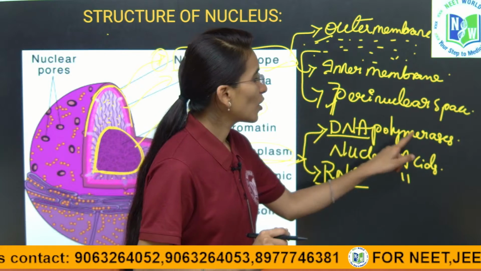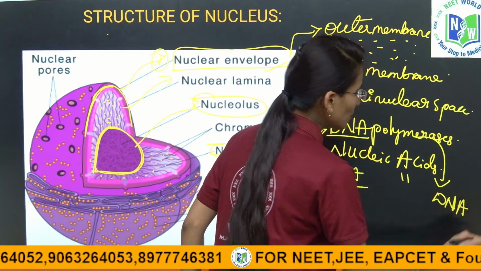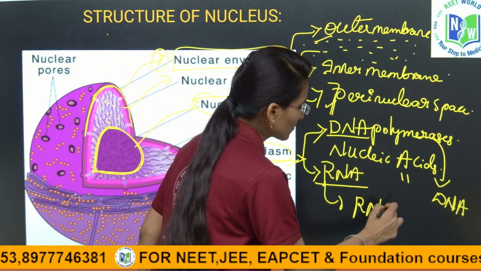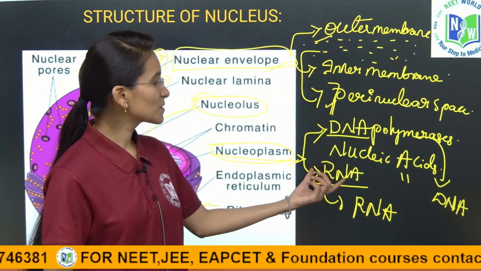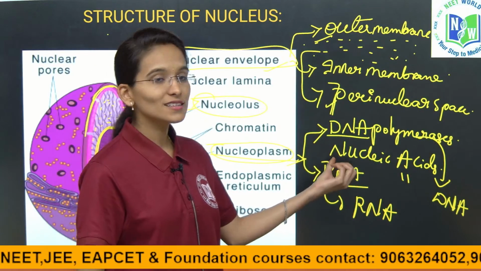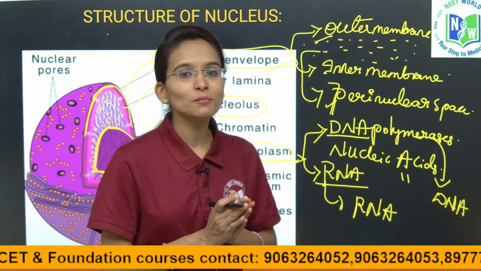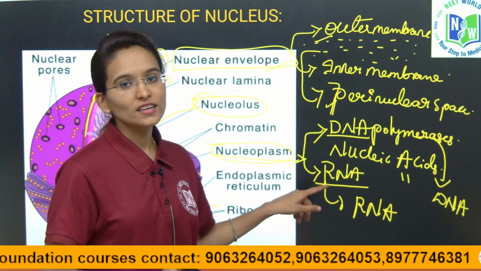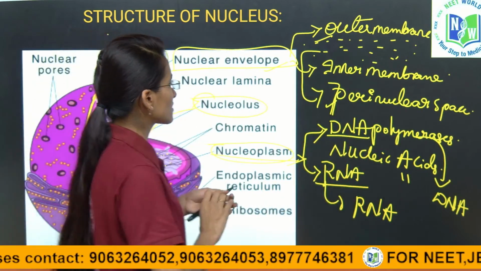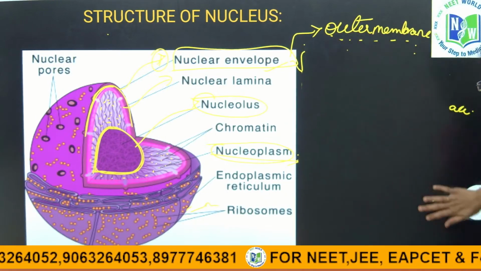DNA polymerase is involved in making the DNA and RNA polymerase is involved in making the structure of RNA. Clear with the concepts? The DNA polymerases and RNA polymerases are present inside the nucleoplasm. These are the enzymes which are involved in making the DNA and RNA, the deoxyribonucleic acid as well as the ribonucleic acid. Now, we are going to discuss the chromatin material which is present inside the nucleus.